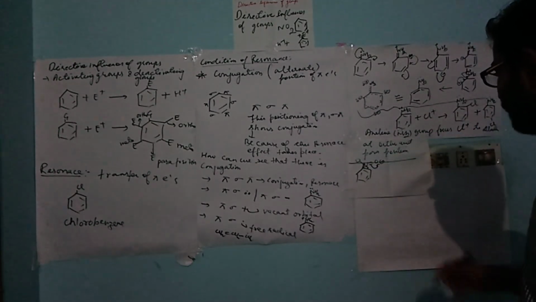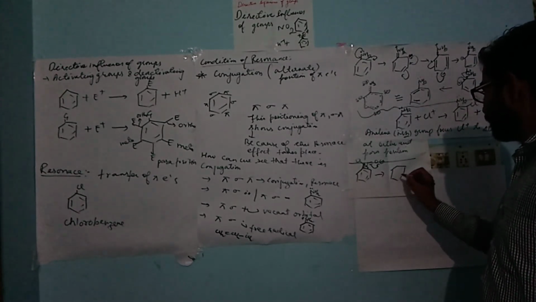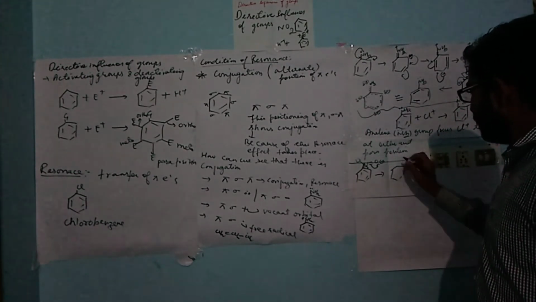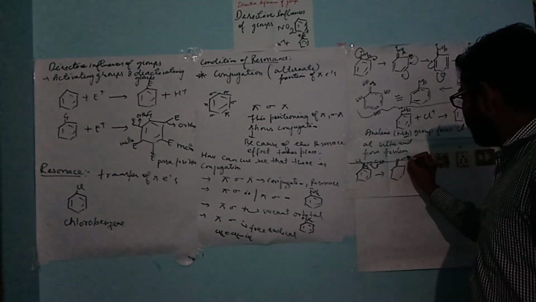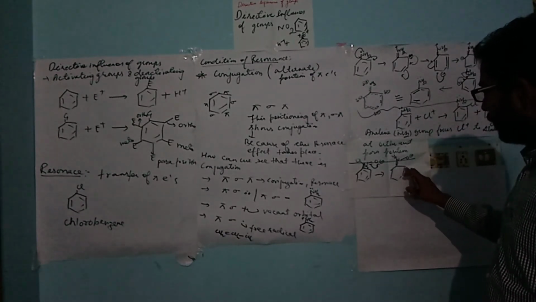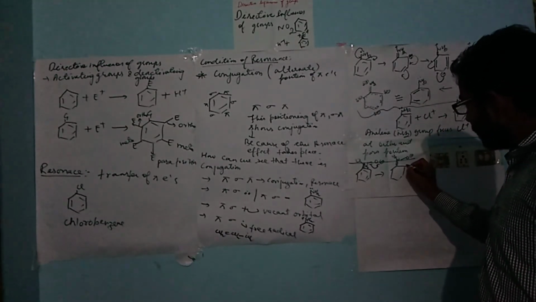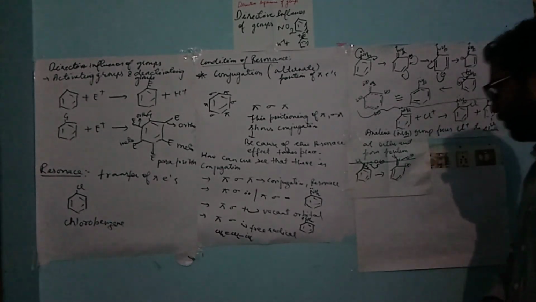So it will shift over here, so there will be a double bond and here it will be O minus. Now the electron has been shifted from this position, so it will be plus. Now the other will be placed like this only.